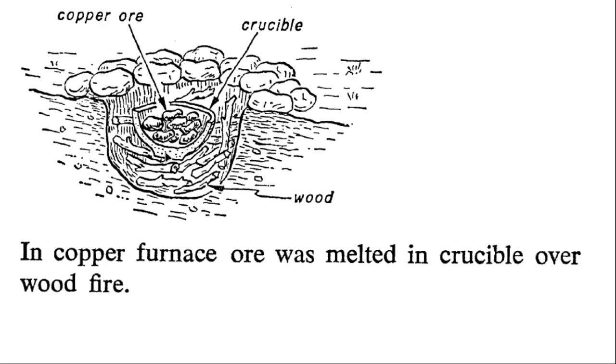Below the crucible they put wood and burned it, and by this process they were able to generate the very high temperature of 1000 centigrade, which is required for azurite to melt and give away copper. This is about copper production, and the important point is the crucible is nothing but a rock bowl.